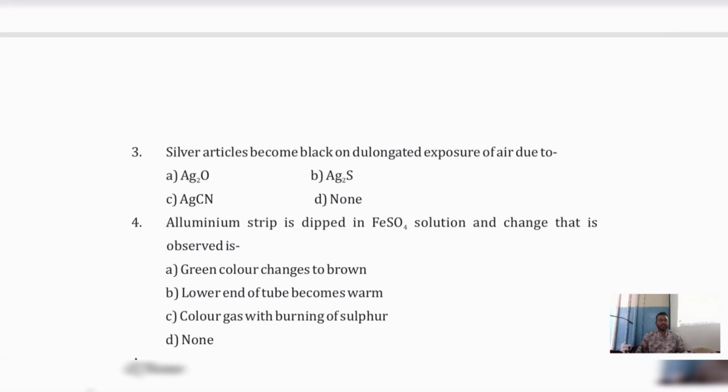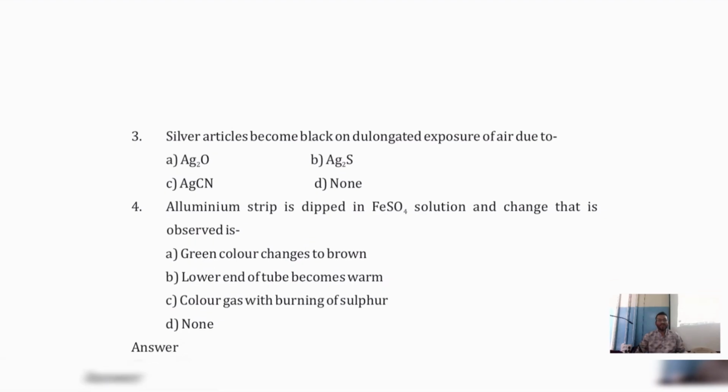Question number 3: silver articles become black on prolonged exposure to air due to Ag2O, Ag2S, AgCN, or none of these. Let's see your answer. What could be the correct answer? Aluminum strip is dipped in ferrous sulfate solution and the change observed is green color changes to brown, lower end of the tube becomes warm, colorless gas with burning of sulfur, or none of these.